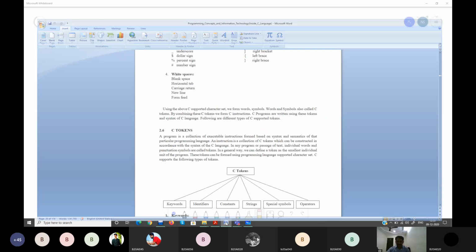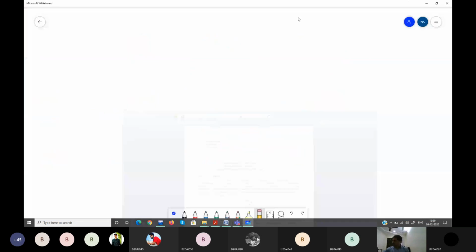Now we'll talk about this token. What is a token? A token is similar to your word. A word, you cannot divide it; when you divide it, you get your characters.